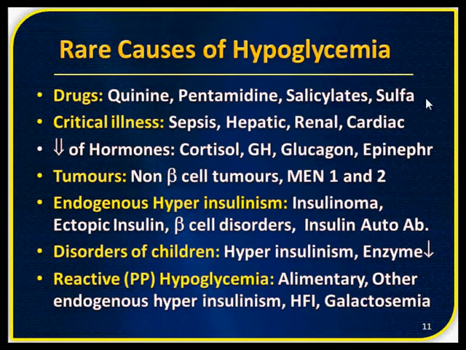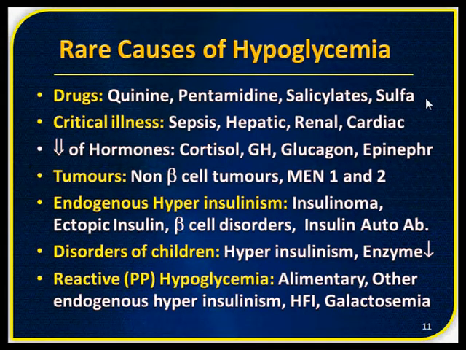Critical illness is another important area, particularly sepsis. During sepsis there will be excess of cytokines. These cytokines increase the insulin activity, so the tissues require more sugar or glucose, tissues withdraw more sugar, and sepsis thus produces hypoglycemia.